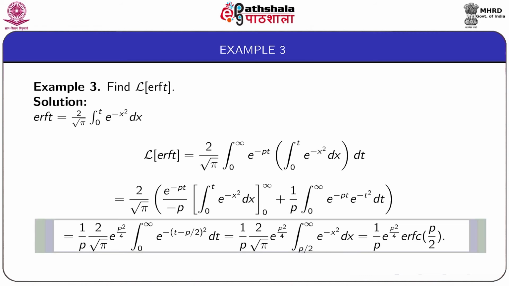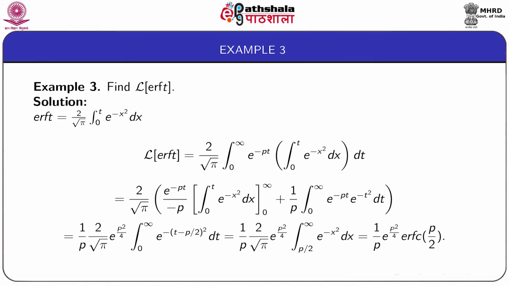and this is equal to 1 by p into 2 by root pi e to the power p square by 4 integral from p by 2 to infinity e to the power minus x squared dx, where x is equal to t plus p by 2, and this integral is the complementary error function. So we get Laplace transform of erf(t) equal to 1 by p e to the power p square by 4 erfc of p by 2.